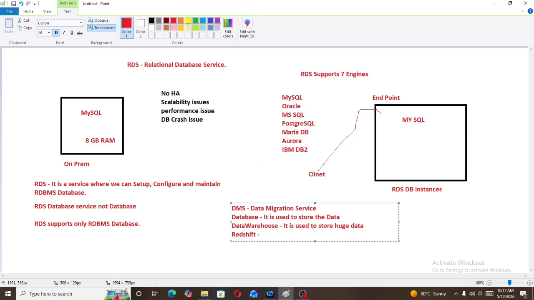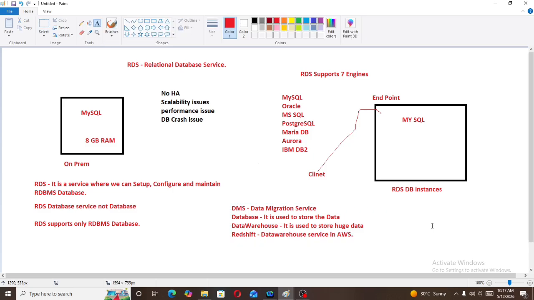What is a database? It is used to store the data. And which is the database service in AWS? RDS, Relational Database Service. But if you want to store huge data, there is the data warehouse service. Then which is the other service to store huge data? It is Redshift. Redshift means it is a data warehouse service in AWS.